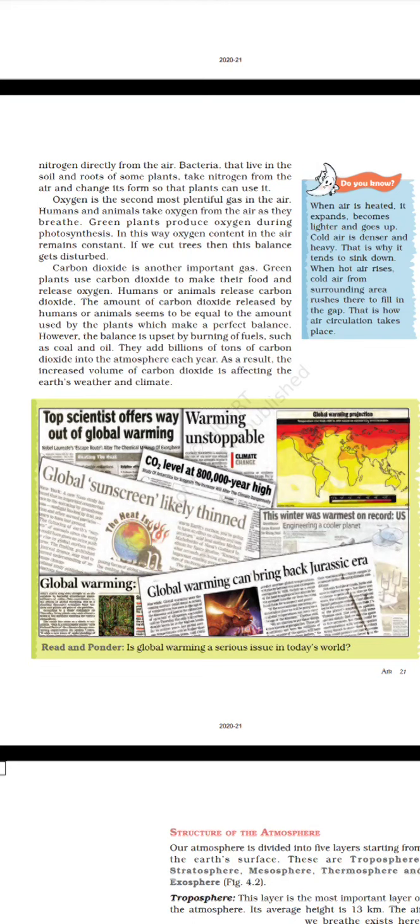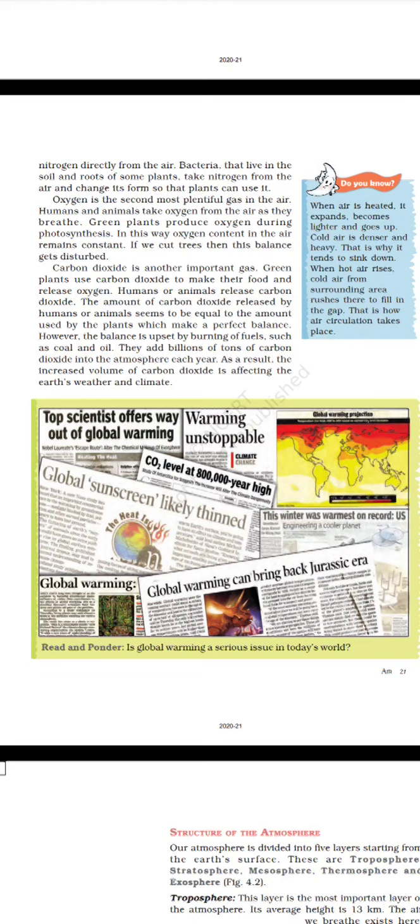Oxygen is the second most plentiful gas in the air. Humans and animals take oxygen from the air as they breathe. Green plants produce oxygen during photosynthesis. In this way, oxygen content in the air remains constant. If we cut trees, then this balance gets disturbed. Carbon dioxide is another important gas. Green plants use carbon dioxide to make their food and release oxygen.